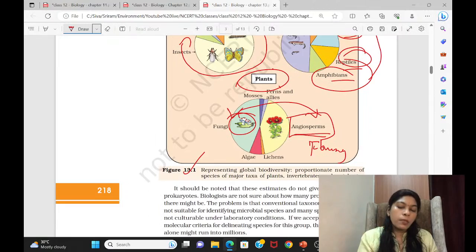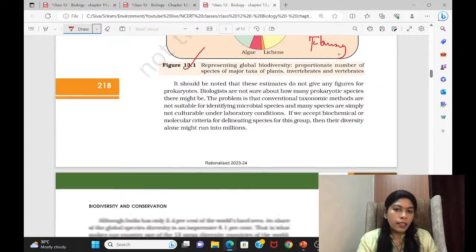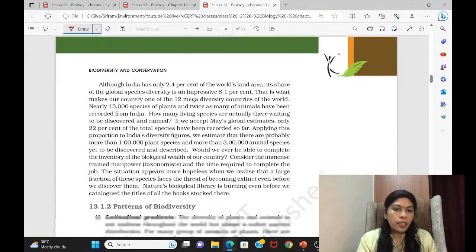This way, the diagram is very interesting. You can keep this, so you will never forget. You can read and then store it in your mind. Come to the next thing.